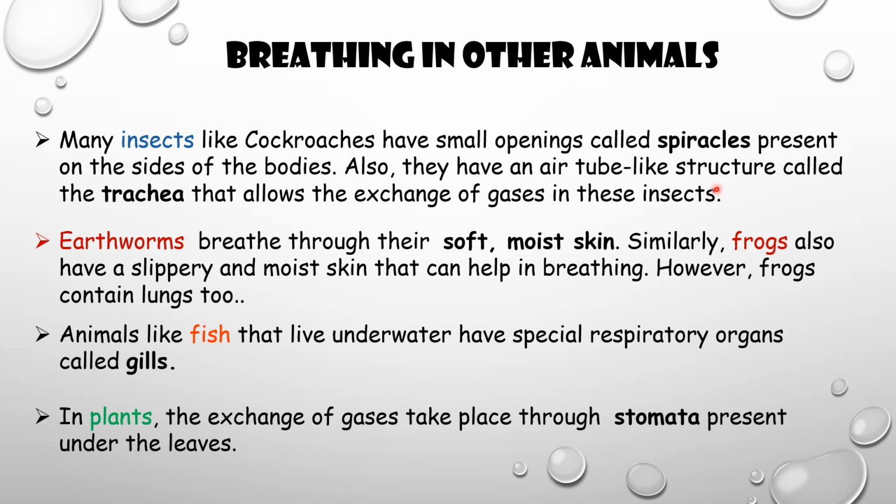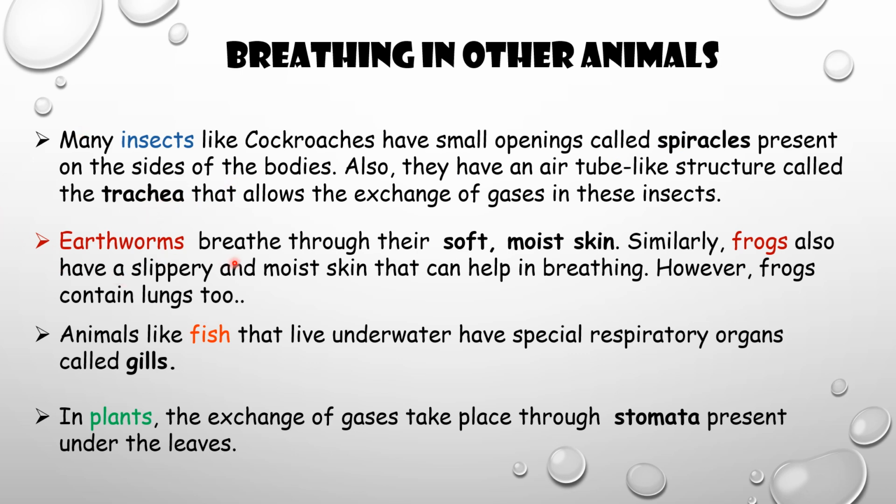So for breathing in insects like cockroaches, keep in mind two words, spiracles and trachea. Spiracles are the openings on the sides of the body, and the trachea is the tube-like structure inside the body.